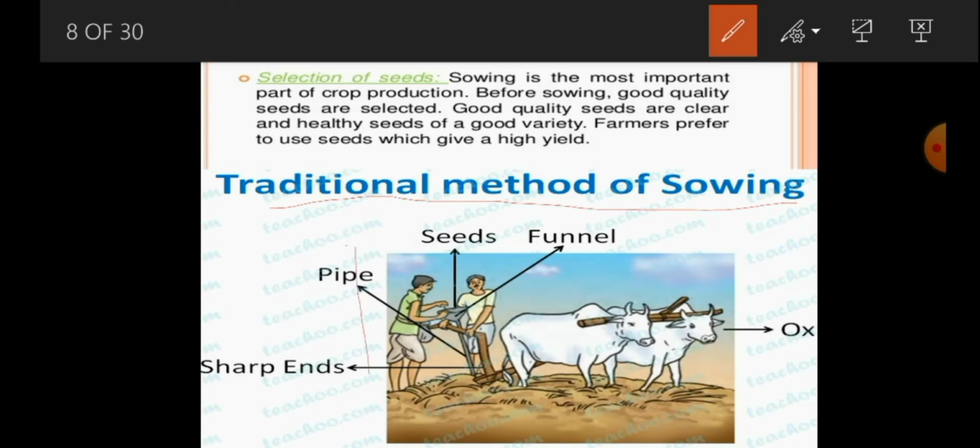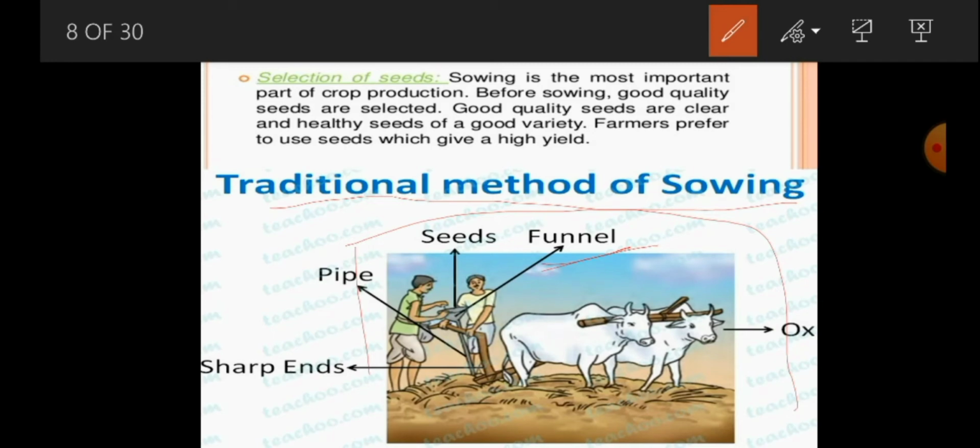Here the farmers are using a funnel, and the tool used traditionally for sowing seeds is shaped like a funnel. The seeds are filled into the funnel and later passed down through 2 or 3 pipes having sharp ends.